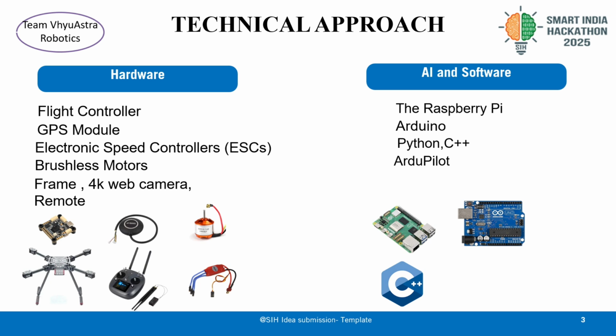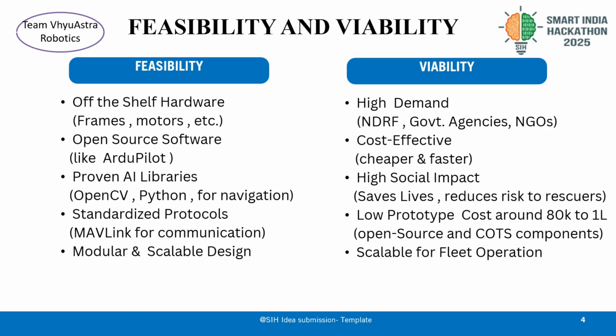For example, we can add an Arduino, and by coding it in C++ we can add sensors and everything, and integrate all of them together with AI and also software. And for simulation training, we can use ArduPilot, which we can make as perfect as possible.